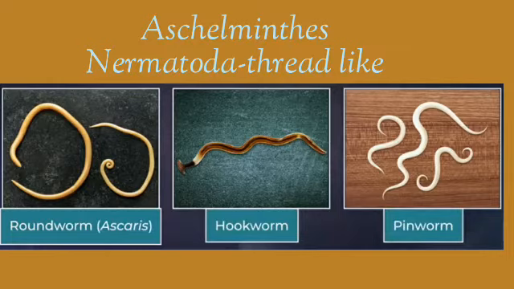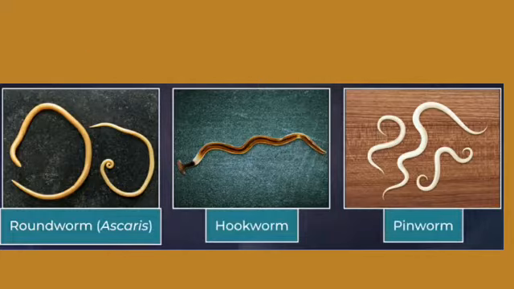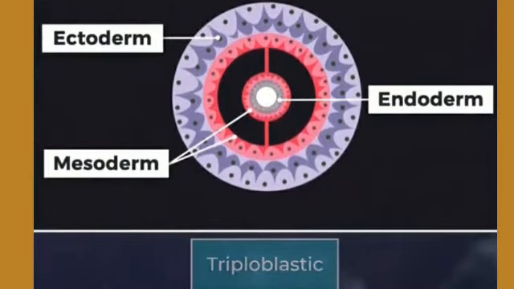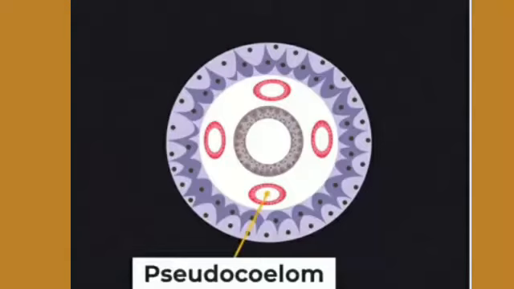Examples of Aschelminthes are roundworms, hookworms, pinworms, Loa loa that is eye worm, Ascaris that is intestinal worm, filarial worm. These animals are triploblastic. It means they consist of ectoderm, mesoderm and endoderm. So three layers are present, so that is triploblastic.